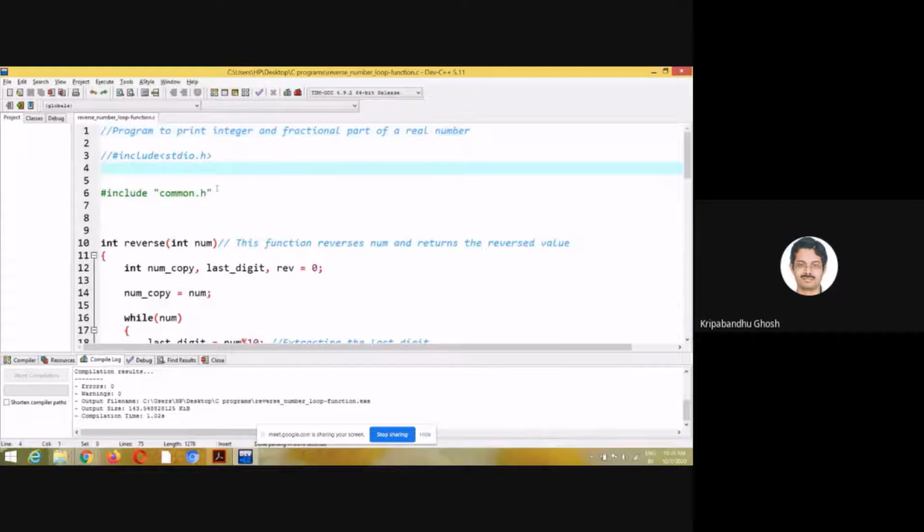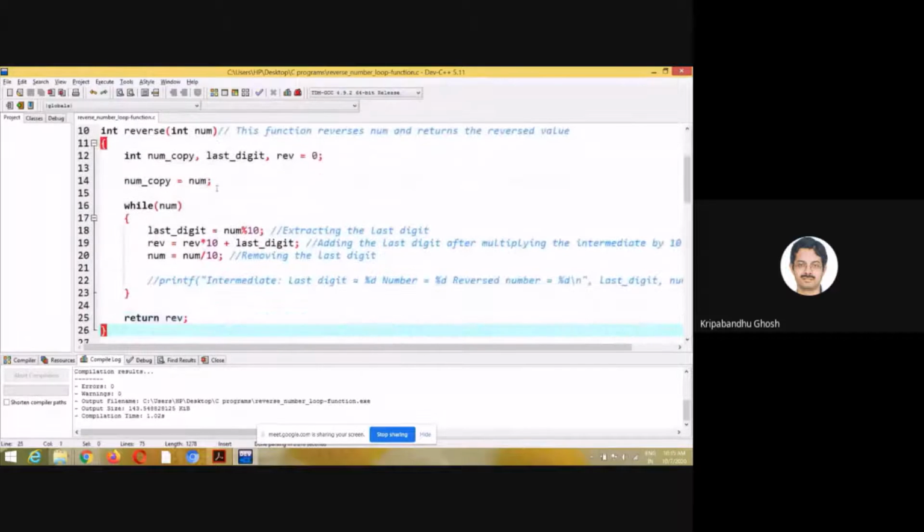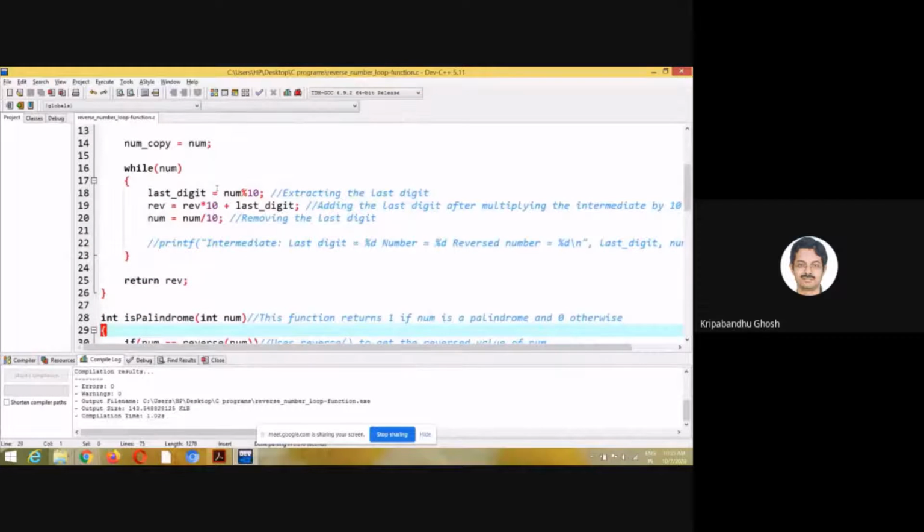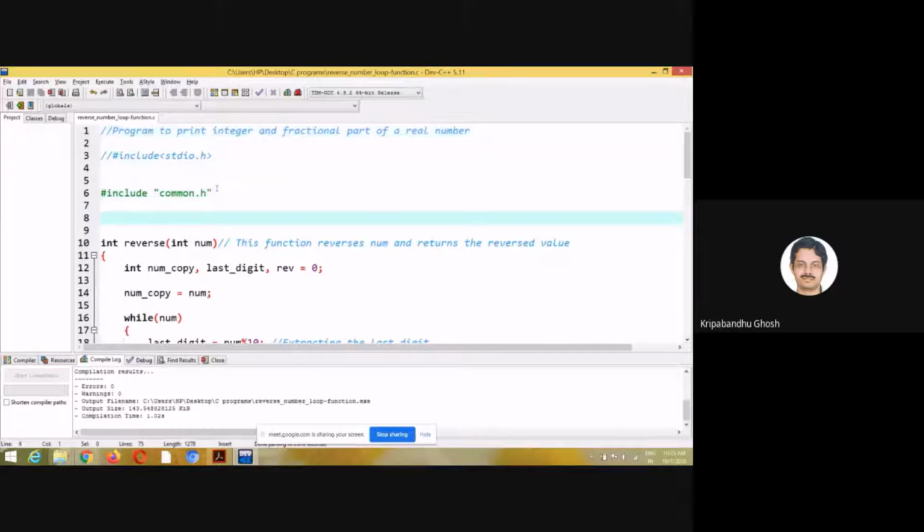If num was declared global, then it would have been visible to all the sub functions. That is not desirable, right? This can be very important data, and it can be redundant also. The other functions, other submodules may not be interested in the data, and also the data can be confidential. So although it is allowed in C, it is not prescribed by the experts that the global variable should be used.